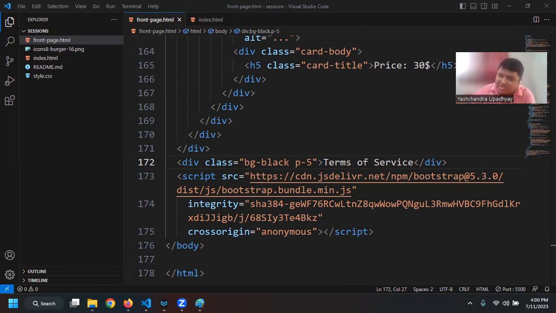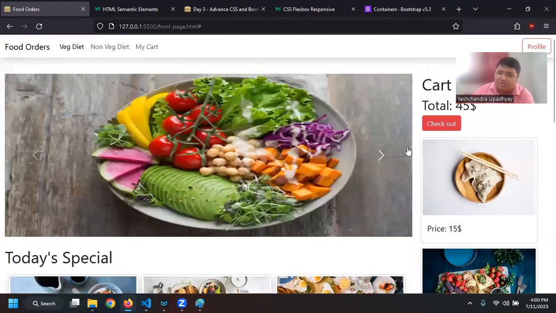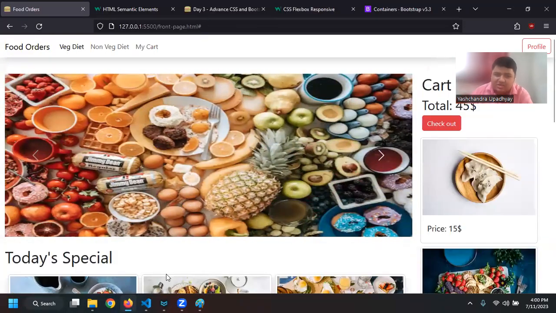And then we also saw what is z-index, what are the layers in CSS, and then we also saw some of the basic classes that come with Bootstrap, and how we can use Bootstrap to create a website like this, which has all the functionality of a modern website. Okay, so I believe this is enough for today.